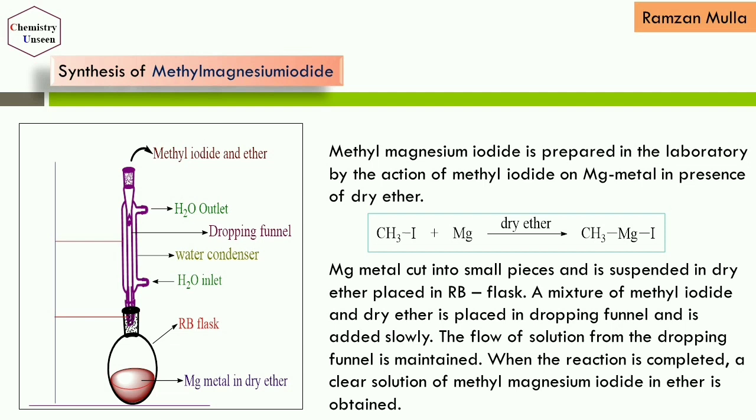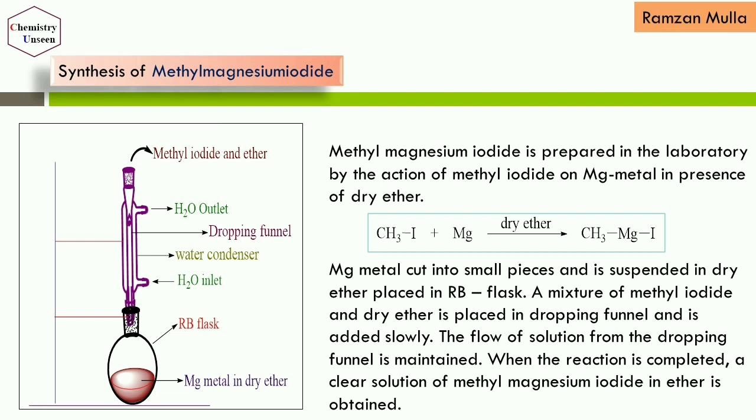Next is the synthesis of methyl magnesium iodide. Methyl magnesium iodide can be prepared in the laboratory by the action of methyl iodide on magnesium metal in the presence of dry ether. Here dry ether acts as a solvent. First of all, we take magnesium metal and cut it into small pieces, and then it is suspended in dry ether placed in a round bottom flask, which we simply call an RB flask.